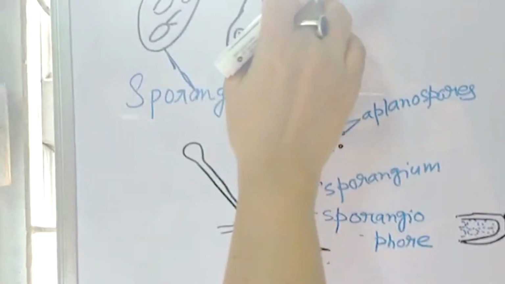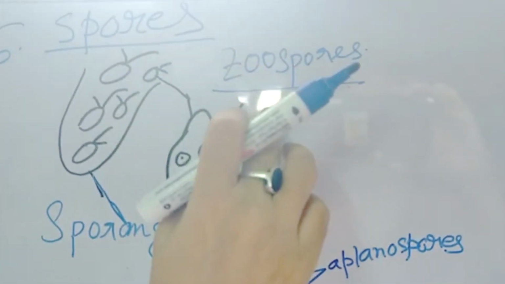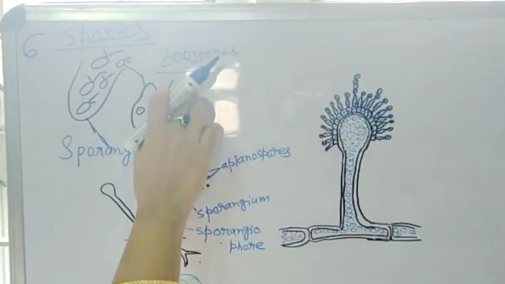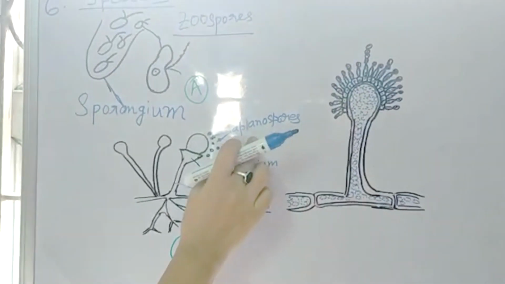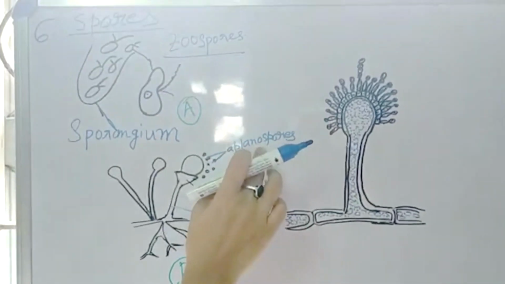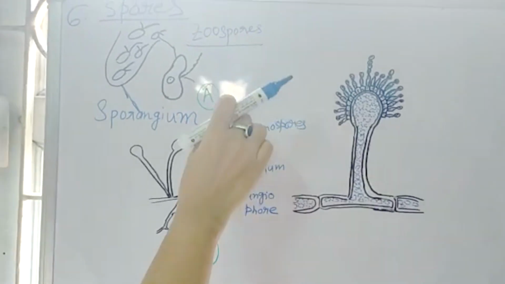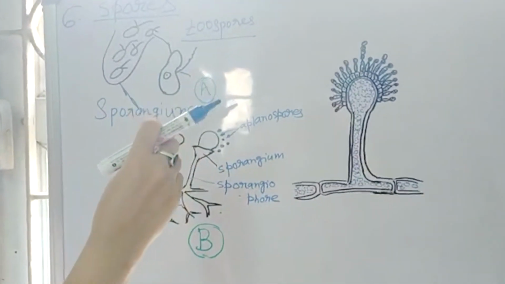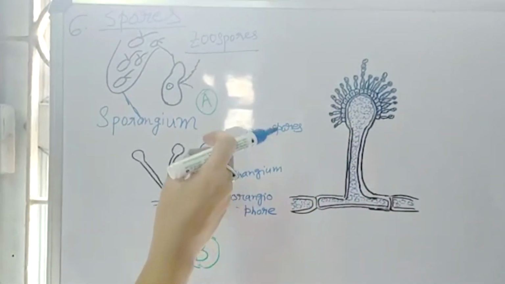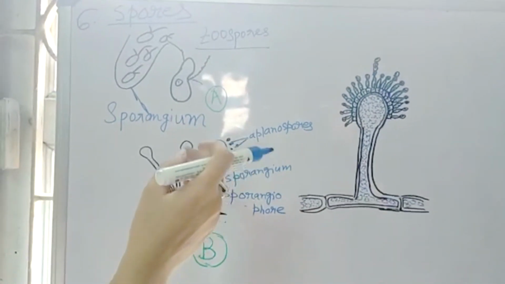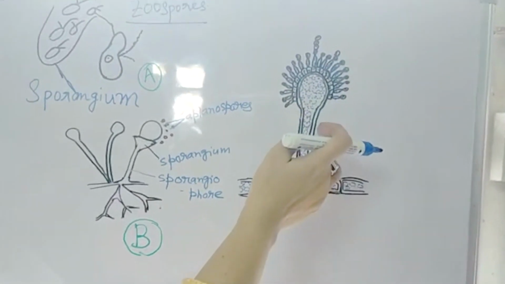Zoospore means the spores which are motile. They have no cell wall. But aplanospores, which are non-motile, possess cell wall. Okay, and from these spores, the spores germinate, initiating a germ tube, to initiate the assimilatory phase of the fungus. And here you see one type of spores that is called